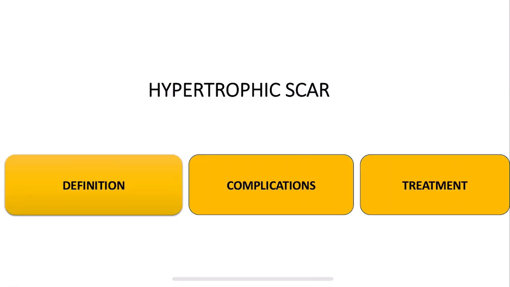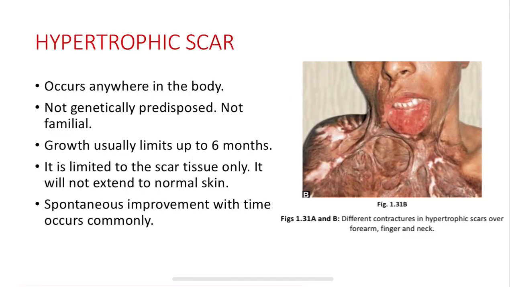Moving on to the second part of the video, that is hypertrophic scar. The differential diagnosis of a keloid is hypertrophic scar. Now let us see what this hypertrophic scar is, how it is different from the keloid, and how we can differentiate these two. Hypertrophic scar can occur anywhere in the body, whereas keloid, we saw, is most common at the sternum, sides of the neck, upper arm, shoulders and so on. It is not genetically predisposed. It is not familial, contrary to keloid, which is familial and predisposed.